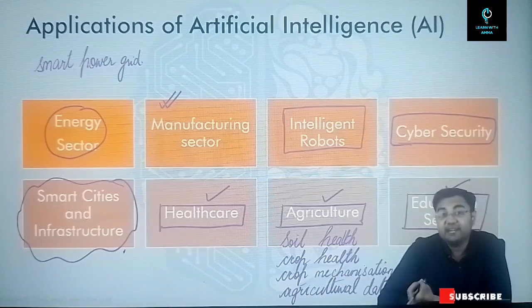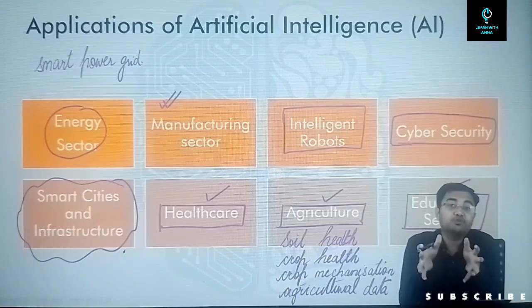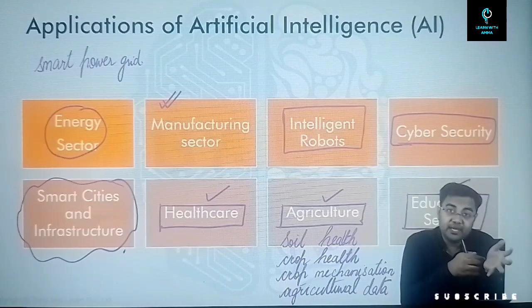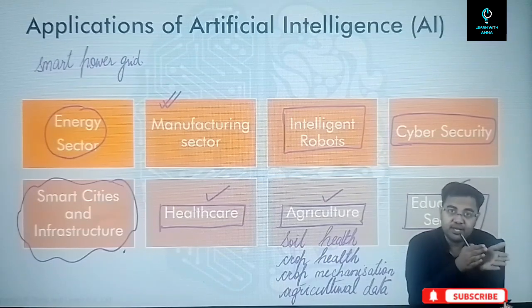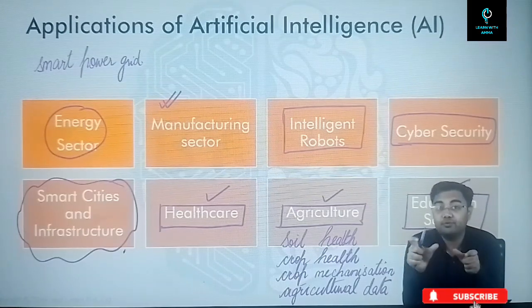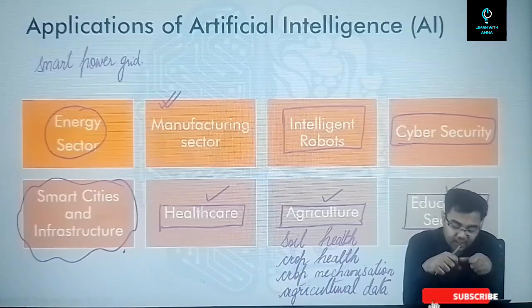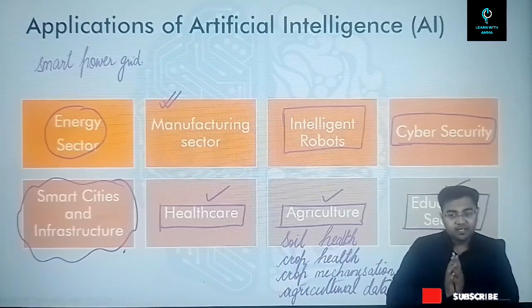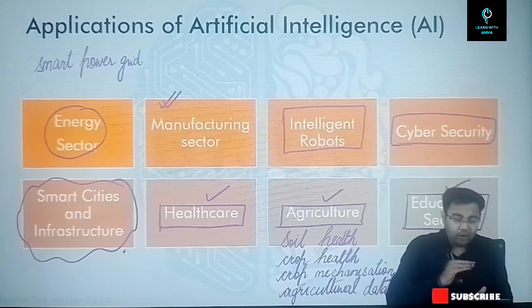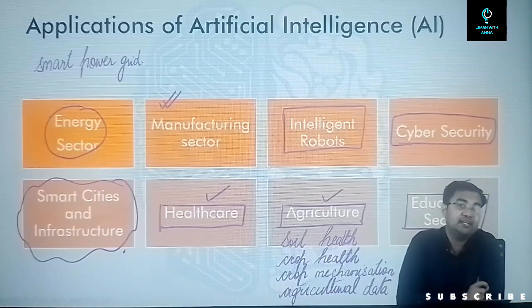Then after that, one more thing that can be done is, for example, the teacher posting systems can also be managed using artificial intelligence. Understanding the requirements of certain areas, the teachers could be posted in those areas, so that whatever the demands of a certain area which are not being fulfilled can be managed with the help of artificial intelligence. So in this manner, you can see that there is a plethora of things that can be done using artificial intelligence. In all the sectors, you have one way or the other in which artificial intelligence systems can